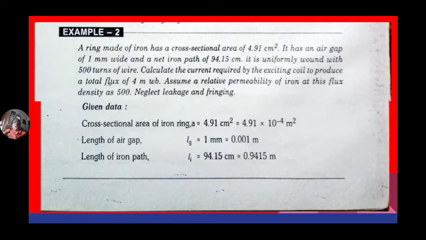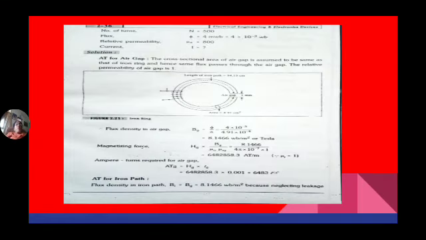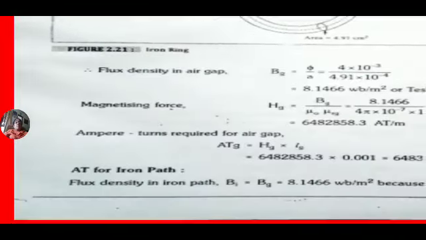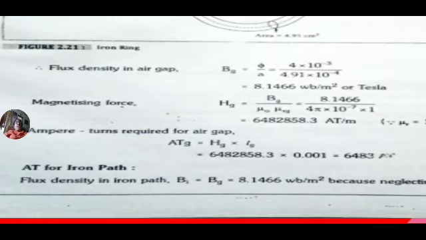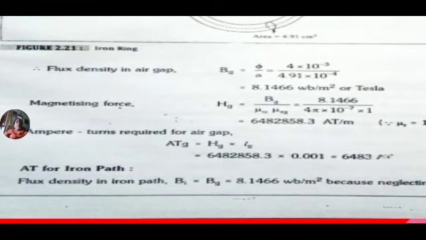Okay. Now A is equal to 4.91 into 10 power minus 4 meter square. Lg equal to 0.001 m. Li is equal to 0.9415 meters. So first calculate flux density in the air gap, which is equal to phi by A: 4 into 10 power minus 3 by cross section area 4.91 into 10 power minus 4, which is 8.1466 Webers per meter square.